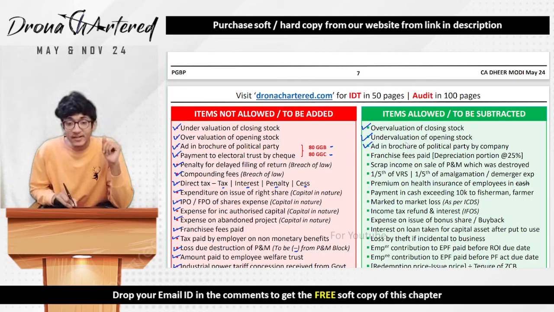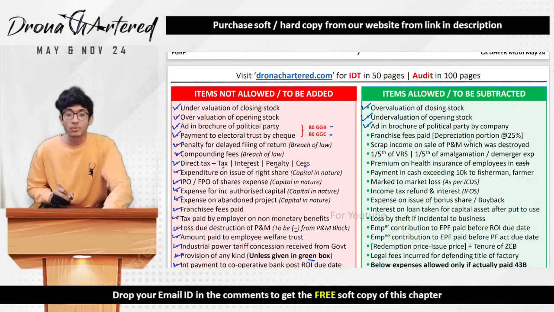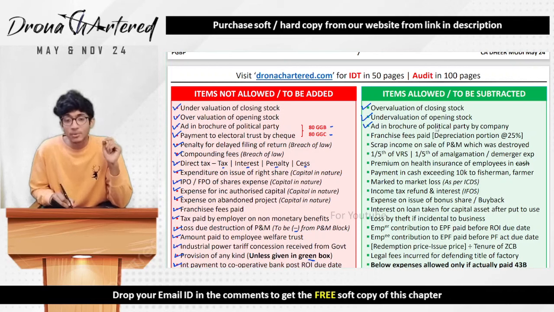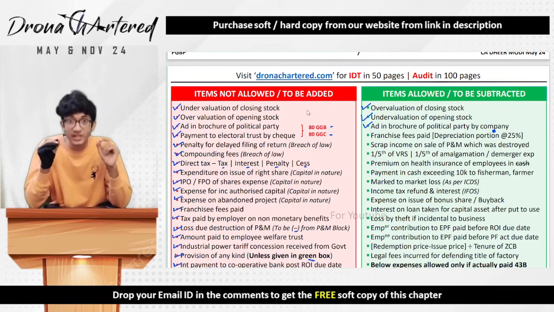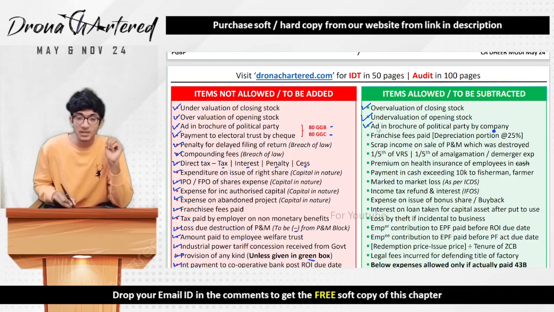What you have to see is advertisement in brochure of political party by company. Any advertisement in brochure of political party by company will not be allowed. Now, what is the difference over here? So, if the advertisement in brochure of political party is by company, in such a case this will be allowed, but if it is not a company, then it is not allowed and it will go under section 80GGB, because 80GGB does not allow any advertisement expenditure by company.